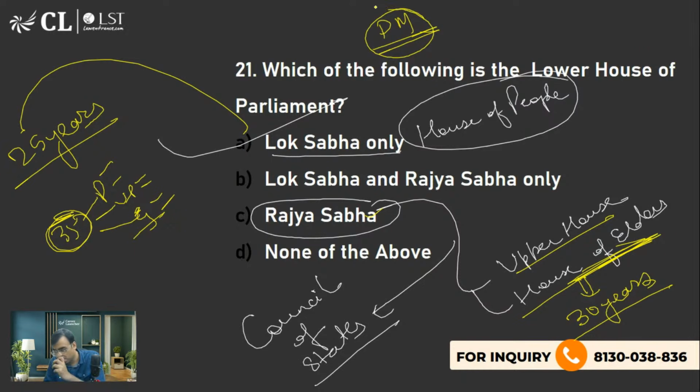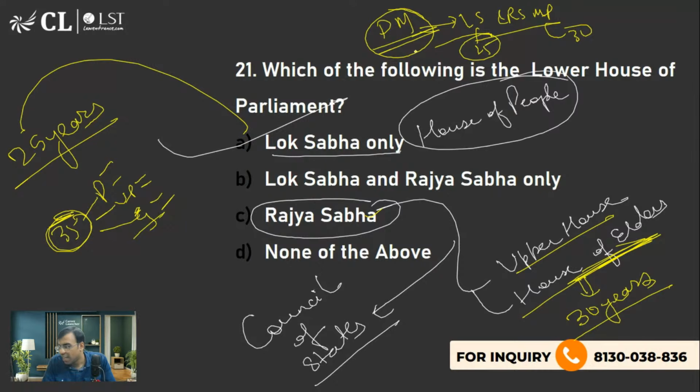First think like this. You have to be either a Lok Sabha MP or a Rajya Sabha MP. Or at least you have to become one in the next 6 months, even if you are not. So Lok Sabha MP is 25, Rajya Sabha MP is 30. So minimum will be 25. Right? So minimum you should be 25 years to become Prime Minister of India.